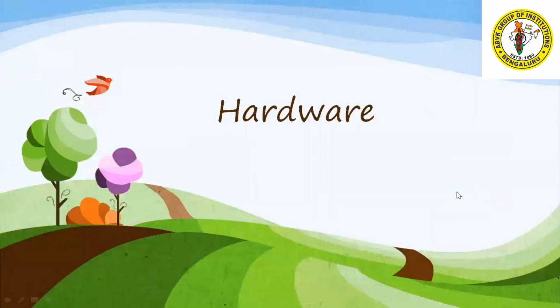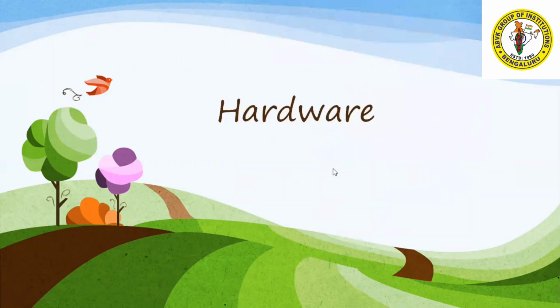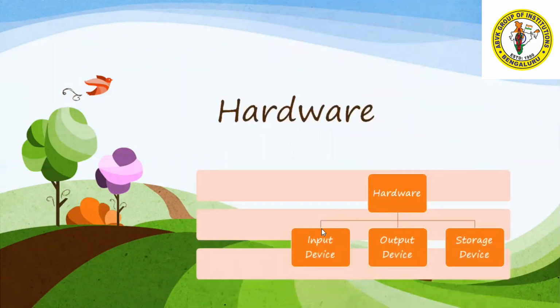Now see, we will go one by one in detail. Hardware. See this hardware? Hardware is divided into three parts: input device, output device and storage device. Again I am repeating, hardware is divided into three parts: input device, output device and storage device.